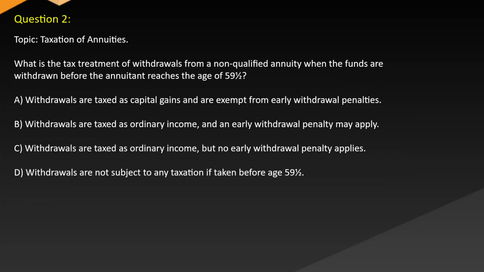Question 2. Topic: Taxation of annuities. What is the tax treatment of withdrawals from a non-qualified annuity when the funds are withdrawn before the annuitant reaches the age of 59½? A. Withdrawals are taxed as capital gains and are exempt from early withdrawal penalties. B. Withdrawals are taxed as ordinary income and an early withdrawal penalty may apply. C. Withdrawals are taxed as ordinary income but no early withdrawal penalty applies. D. Withdrawals are not subject to any taxation if taken before age 59½.